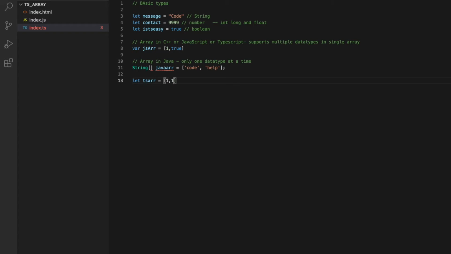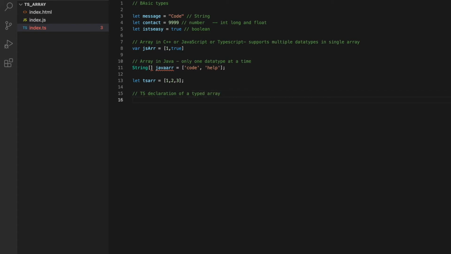So now, let's say you want to have an array of 3 numbers. How can you declare that in TypeScript? Basically, we want the tsArray to be an array, and we want it to be an array of numbers only.